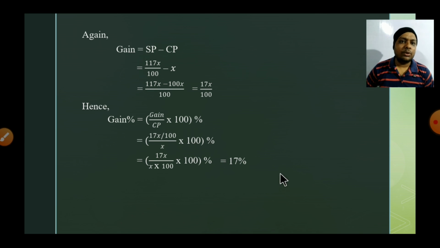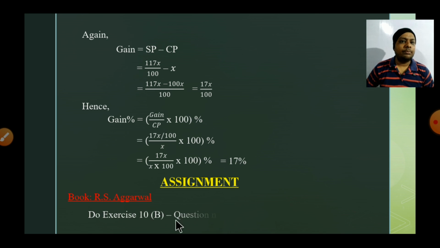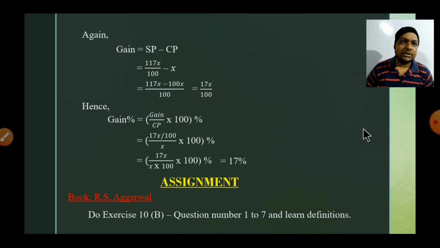Okay. So I hope that you all have understood, students, that we can assume 100 and we can assume X also. Okay dear. So you have to do some assignment work at your home. In the RS Aggarwal book you have to complete exercise 10B question numbers 1 to 7, and the definitions which I have already explained to you at the start of this video, you have to learn. Okay students, thank you dear.